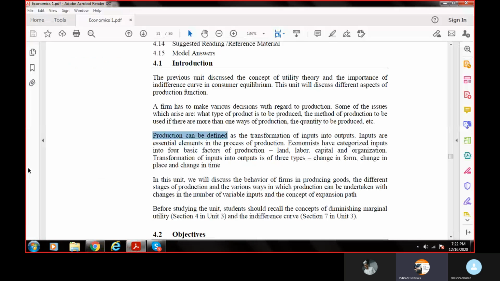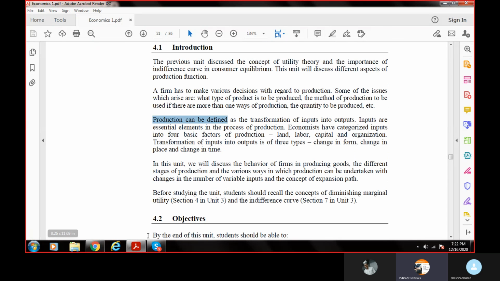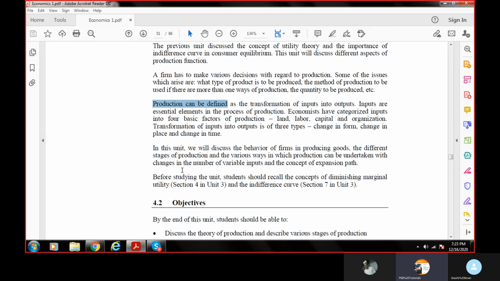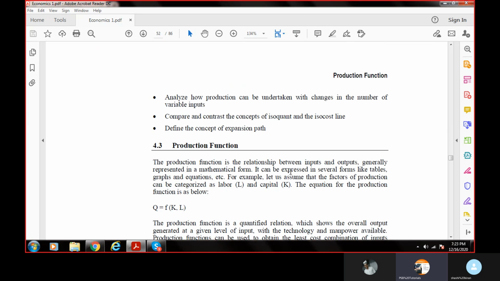Normally there's a transformation. We all know that there's an input, then a transformation takes place, and then we get the output. Inputs are essential elements in the process of production, right? We all know that inputs are required. What are inputs? Land, labor, capital and organization. We have understood this.